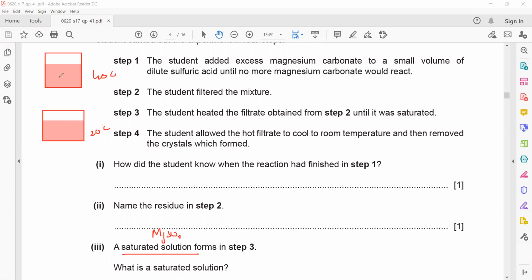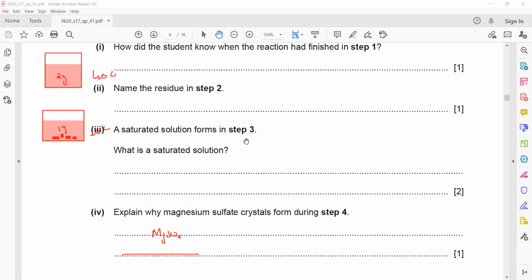For example, if 2 grams is dissolved at 40 degrees, then at 20 degrees only 1 gram can dissolve. So what will happen to the remaining 1 gram? That remaining 1 gram will appear as a crystal. So what is the reason why magnesium sulfate crystals form during step 4?